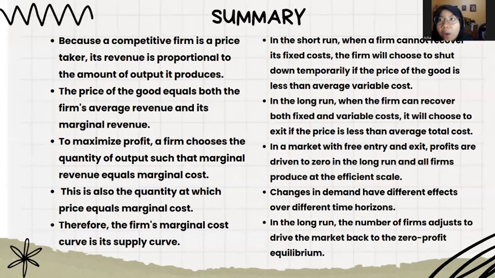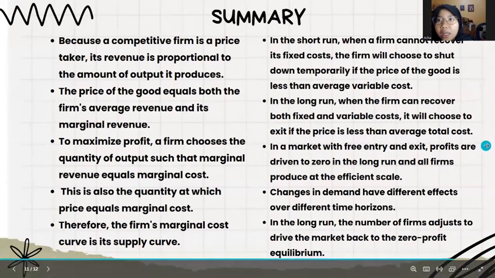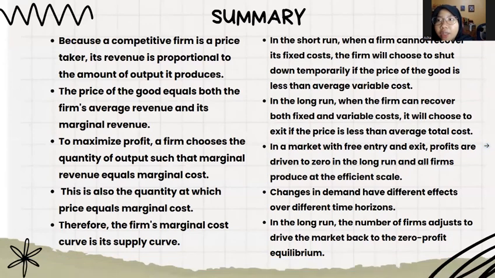In the short run, when a firm cannot recover its fixed cost, the firm will choose to shut down temporarily if the price of the good is less than average variable cost. In the long run, when the firm can recover both fixed and variable costs, it will choose to exit if the price is less than average total cost. In a market with free entry and exit, profits are driven to zero in the long run and all firms produce at the efficient scale.